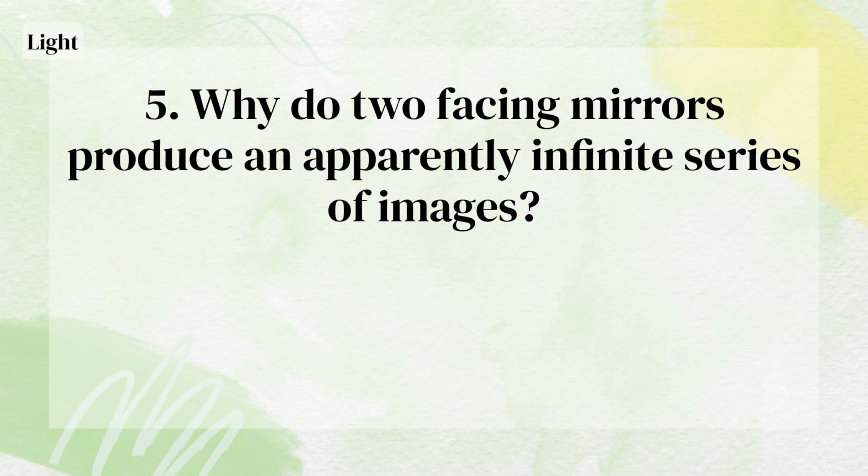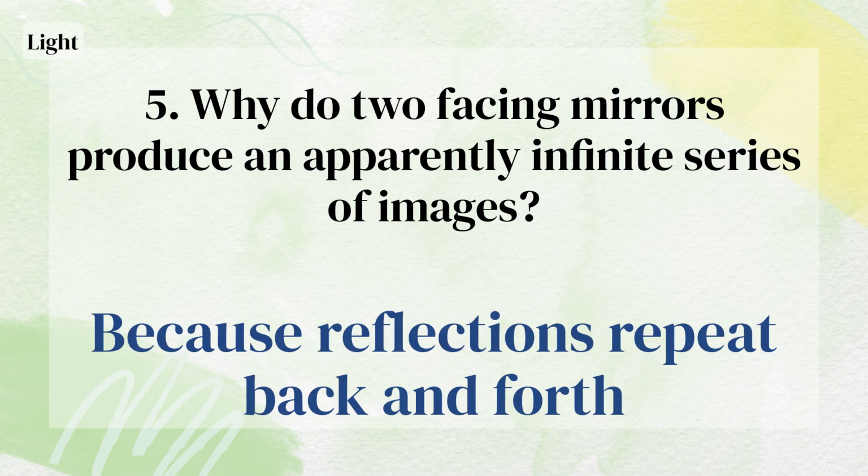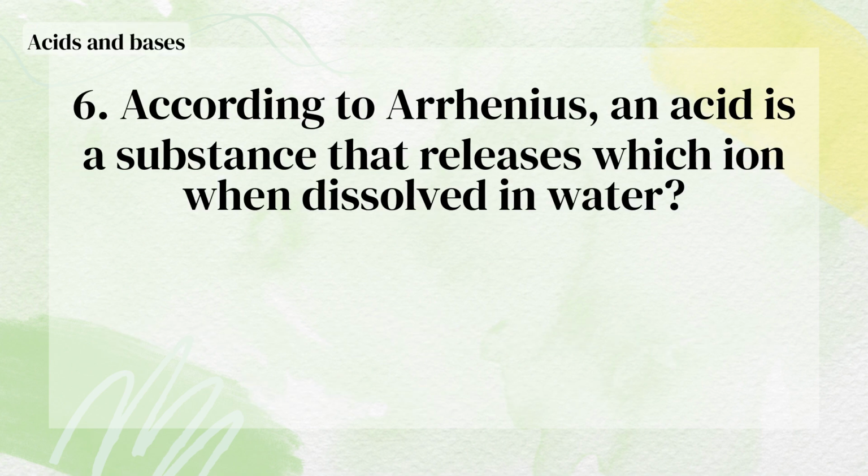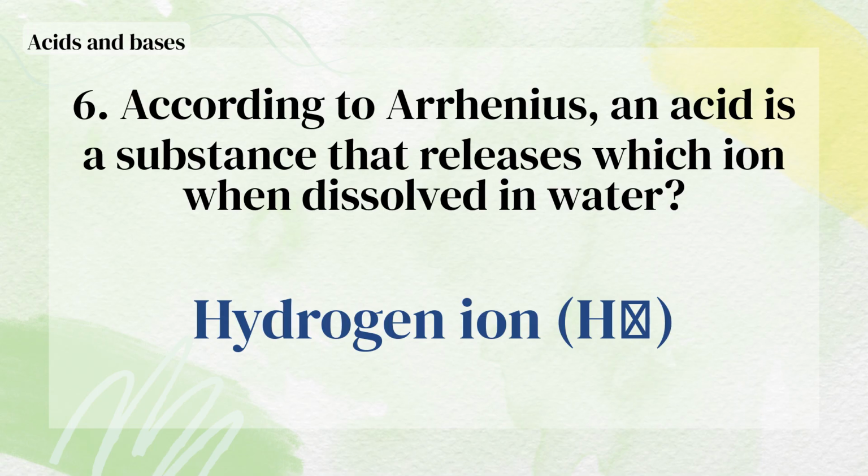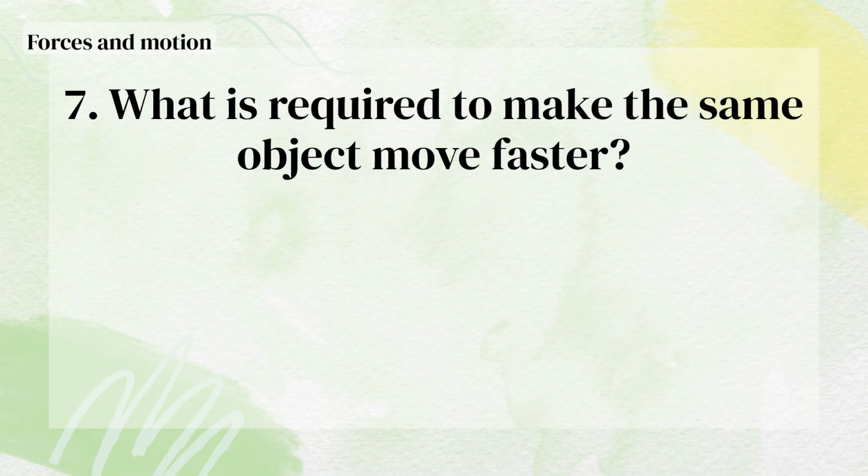Meiosis. Why do two facing mirrors produce an apparently infinite series of images? Because reflections repeat back and forth. According to Arrhenius, an acid is a substance that releases which ion when dissolved in water? Hydrogen ion, H+. What is required to make the same object move faster?